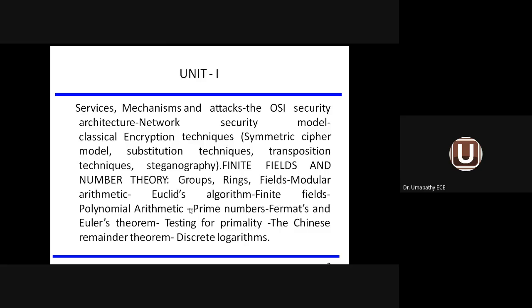There are certain algorithms available: the Chinese remainder algorithm, discrete algorithm, Euclid algorithm, then polynomial arithmetic, prime numbers, what a prime number is and how it is related to other numbers. Then two theorems, Fermat's theorem and Euler's theorem. Then we have a test called the primality test, which tests whether a number is prime or not. These are the various topics connected with number theory and finite field which we are going to see in this video lecture.